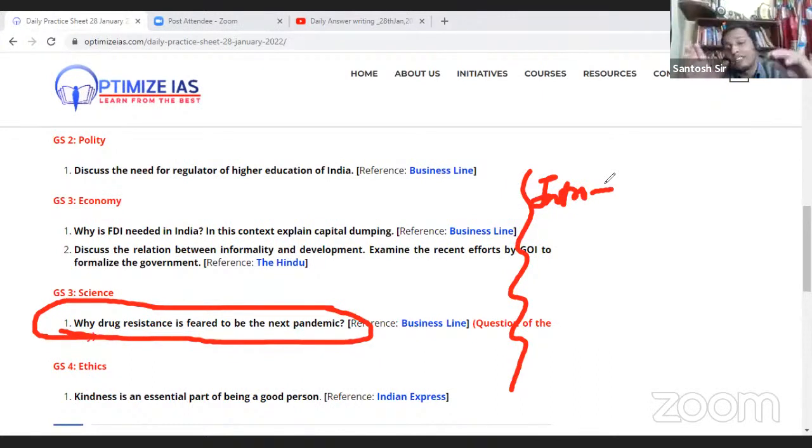So we can start with this context, with this data. That is the introduction. Then we will briefly explain what drug resistance is.